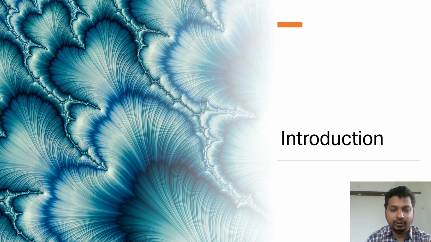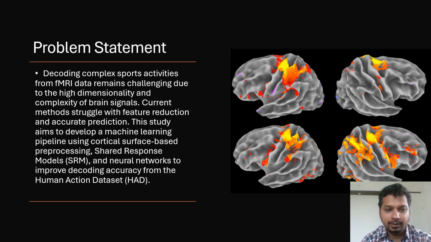Let me start with the introduction of our thesis. Let me begin by outlining the problem. Decoding sports activity from fMRI data is incredibly challenging due to the sheer complexity and high dimensionality of brain signals. Traditional methods face difficulties in both feature reduction and making accurate predictions.